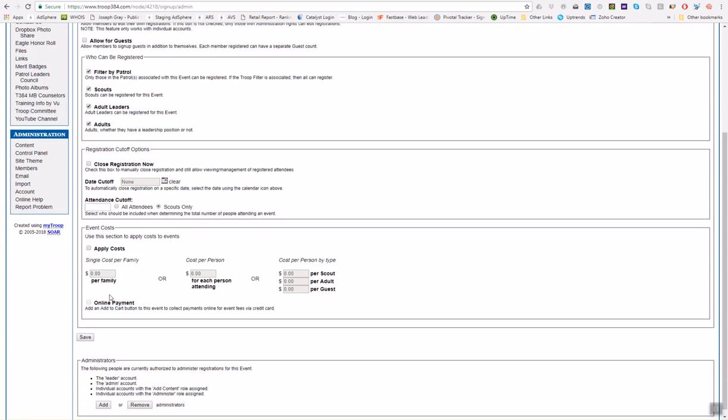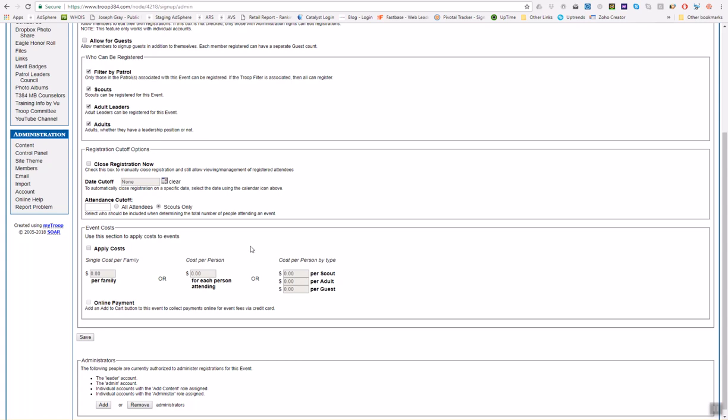We don't use the event cost section, so just ignore this section. If for some reason your patrol's having an event where you're requiring that people prepay with like a troop credit card or something like that, you need to talk to our event coordinator at the troop.